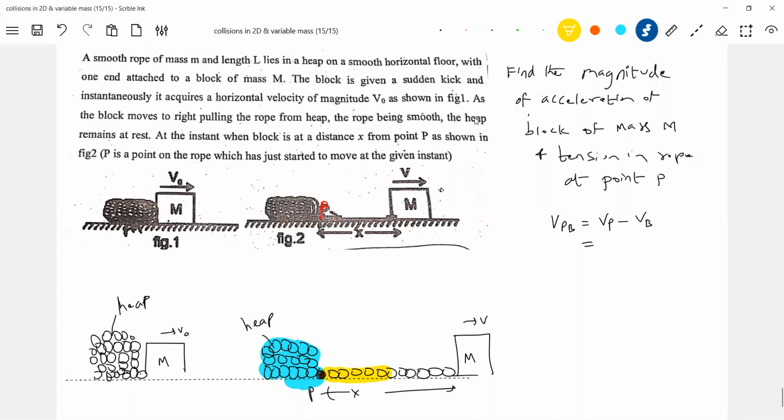You should make a difference between these. So this part is moving, and the link is getting added up to the moving part. You should be able to understand.